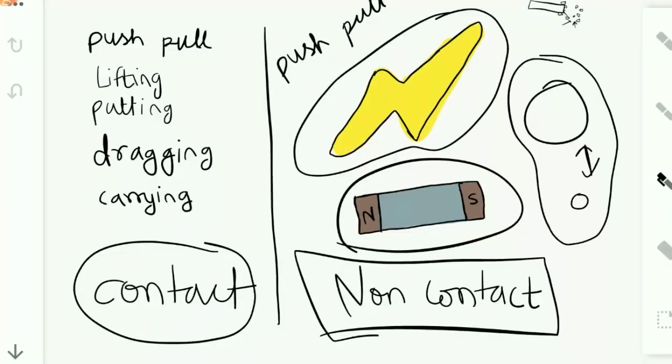We also know that like charges repel each other and unlike charges attract each other. How do they do that? Through a non-contact force that acts on them. Similarly, we know that like poles of magnets repel each other and unlike poles attract each other. They too act under the non-contact force of magnetism. I hope the concept of contact and non-contact force is clear to you.